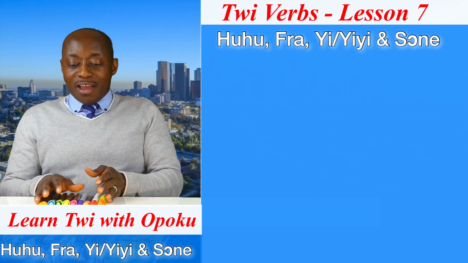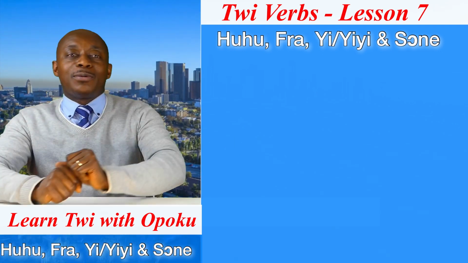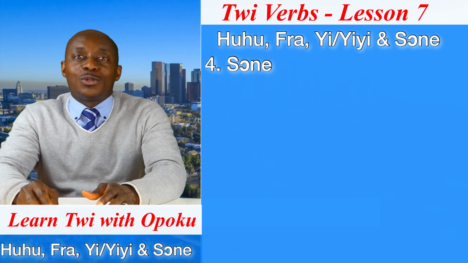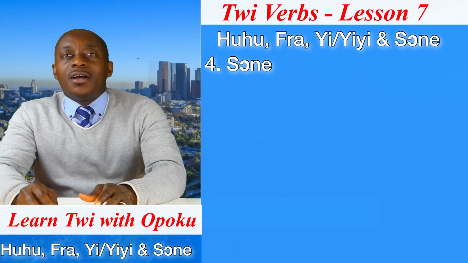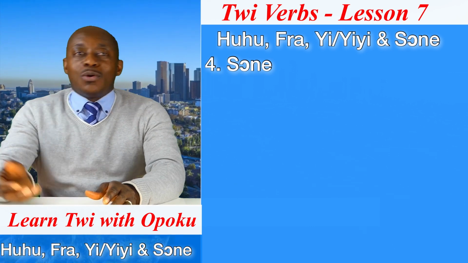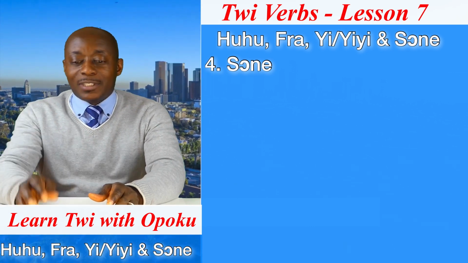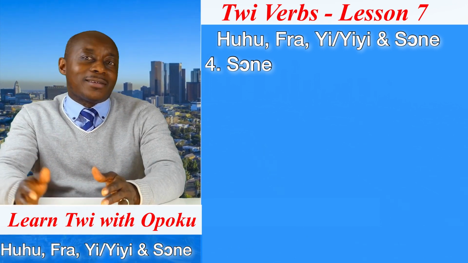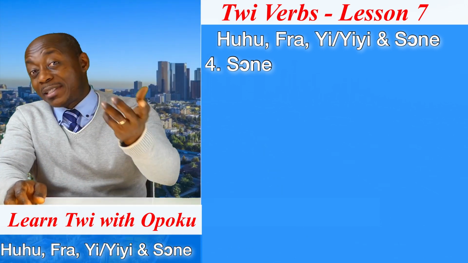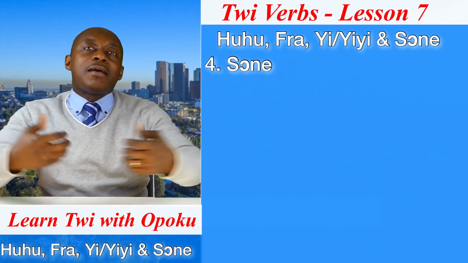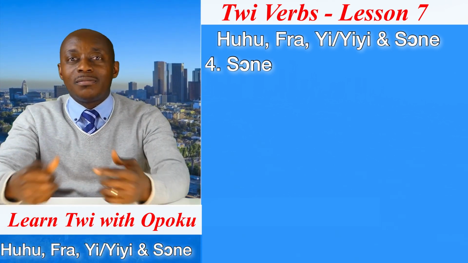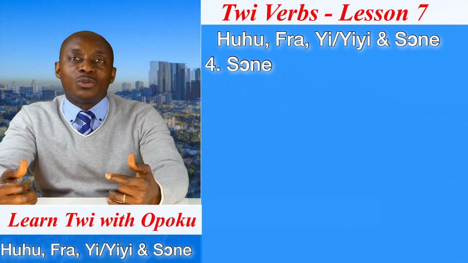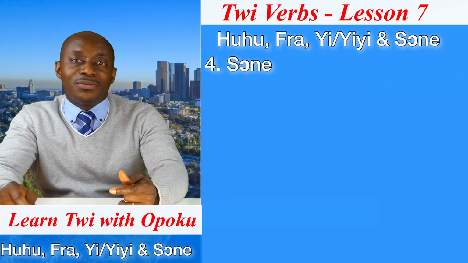The last and fourth verb that we are going to learn is what? Sɔne. We have learned huhu, that is to sieve. But not all mixtures can you separate through sieving. Sometimes you have to separate mixtures through what? Filtration.